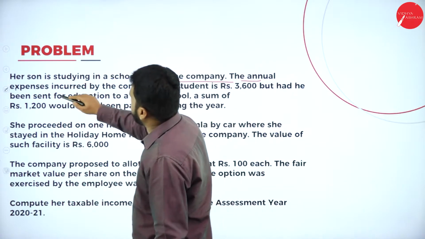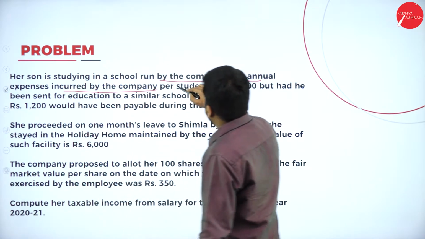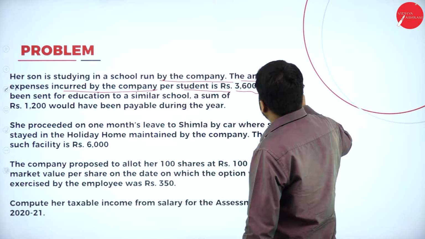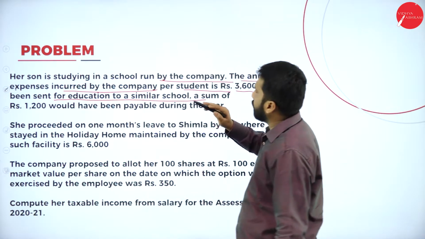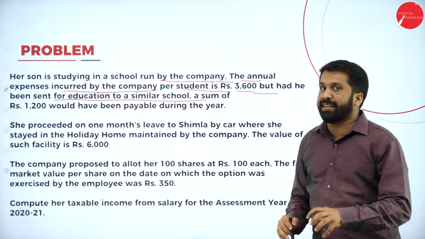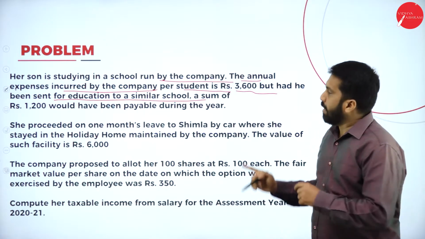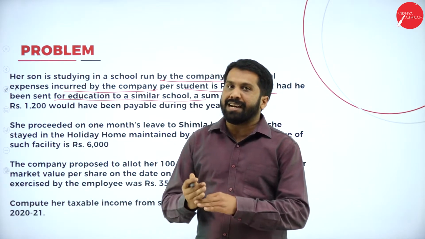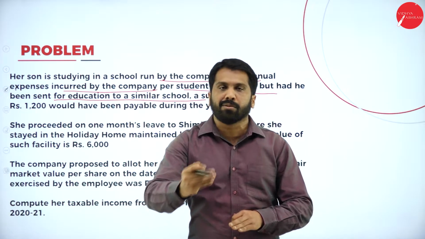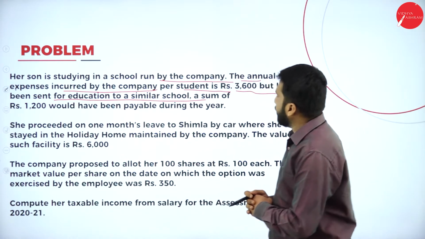The next part: her son is studying in a school run by the company. The annual expenses incurred by the company per student are 3,600, but he had been sent for education to a similar school. Even though the company is running a school, listen carefully, he has been admitted to some other school. And what is the benefit he got?